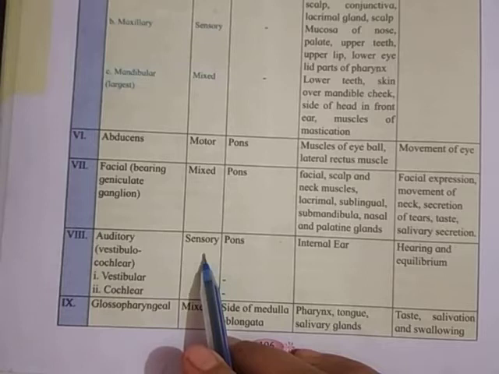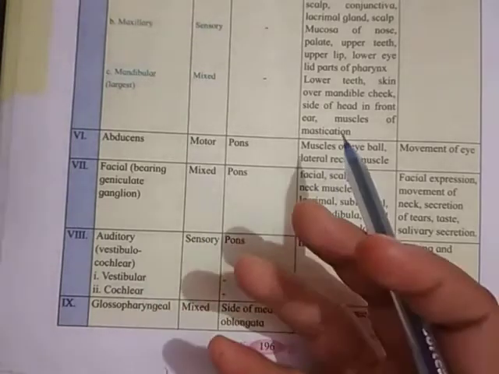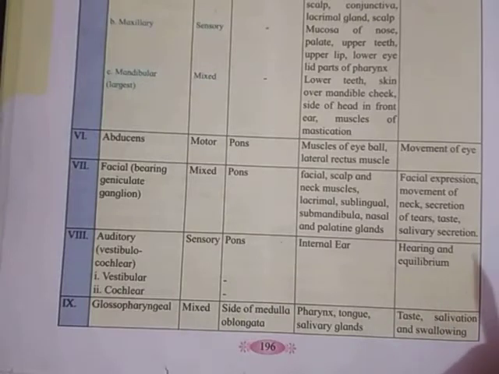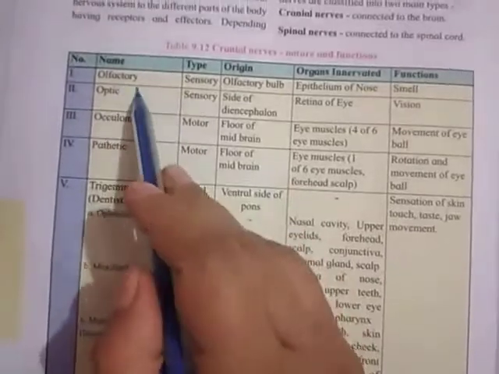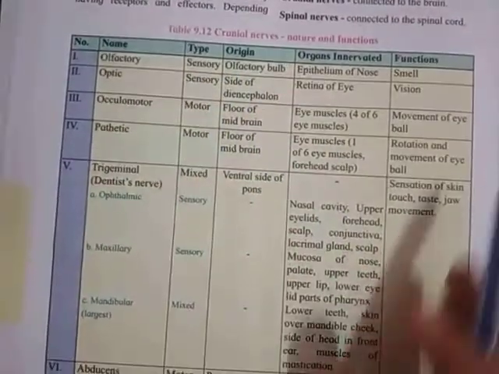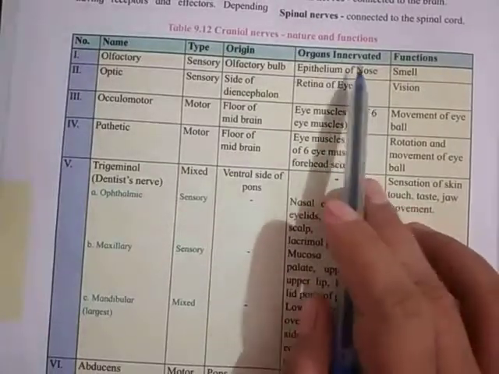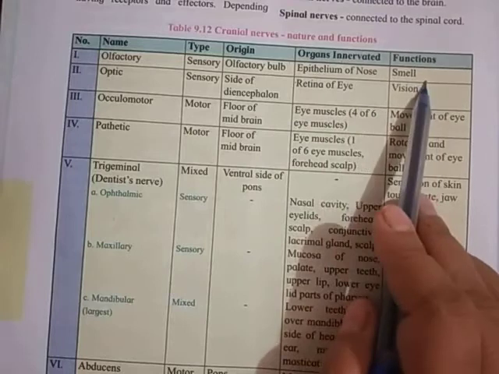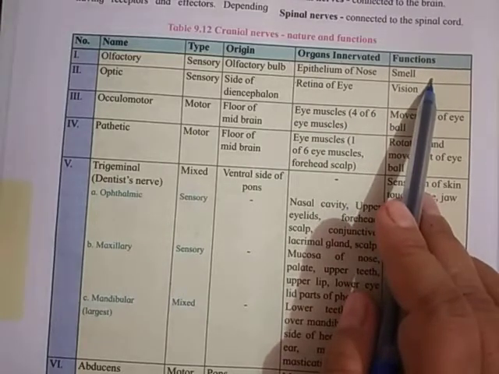Sensory nerve means it collects information from the sense organ and gives the message to the central nervous system. So here the first nerve is the olfactory, which is a sensory nerve. Olfactory is related to the nose. Its organ is the epithelium of the nose and the function is smell.